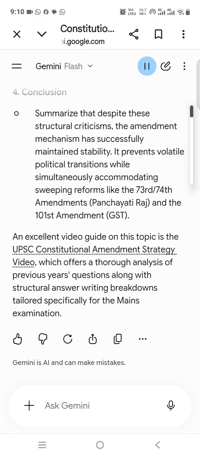Mechanisms, historical structural changes, and the ongoing tug-of-war between parliamentary sovereignty and judicial review. The selected structural model answers below address the exact style, tone, and standard required for the IAS mains examination.